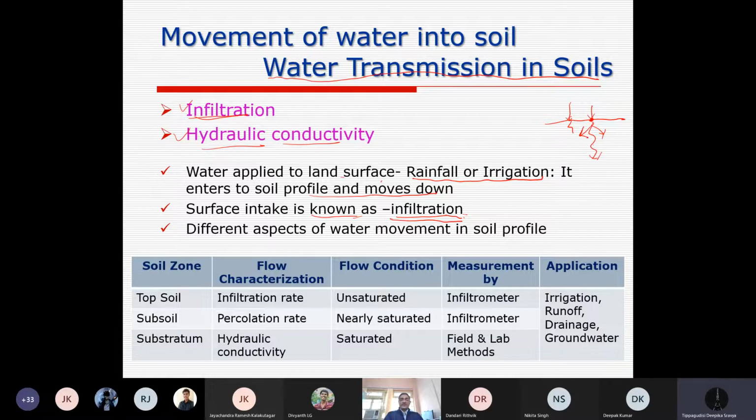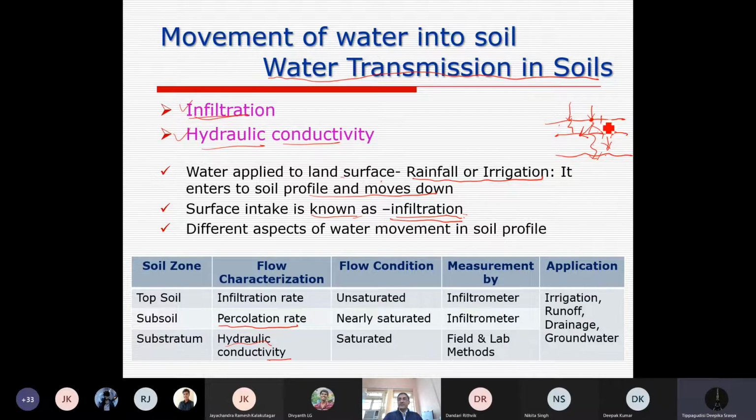Then there are two terms. It is basically percolation, in any direction, lateral, or deep percolation, vertical. And the second condition is hydraulic conductivity. We are assuming different layers based on characteristics such as sand, silt, clay, texture and structure, and that changes the behavior of the soil three-phase system. So water movement has different conditions once water has entered the soil.